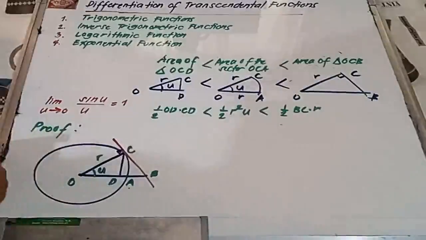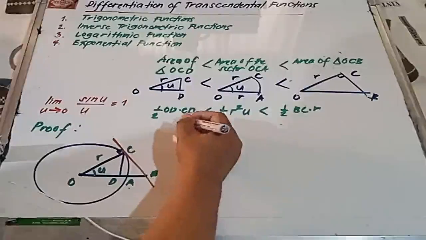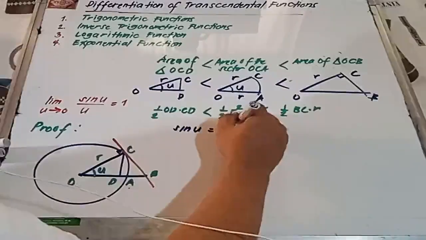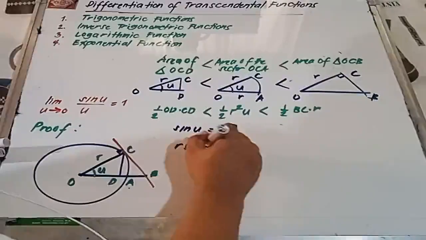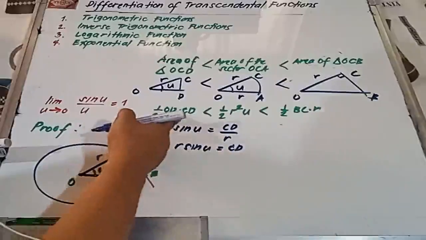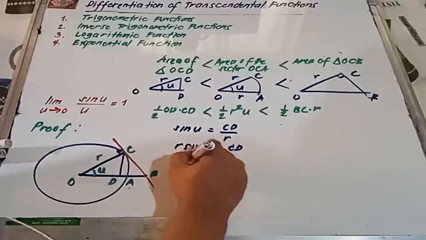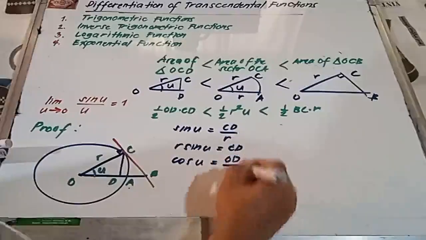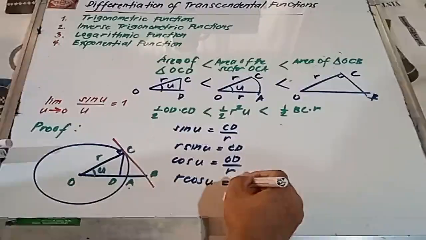Paano natin masosolve si OD? From this figure, we all know that sine u is opposite over hypotenuse. So, sine u, opposite niya is CD. Hypotenuse is r. Therefore, r sine u equals CD. What else? Solve natin si OD. Cosine naman. Cosine u is adjacent, OD, over hypotenuse. Therefore, r cosine u is equal to OD.